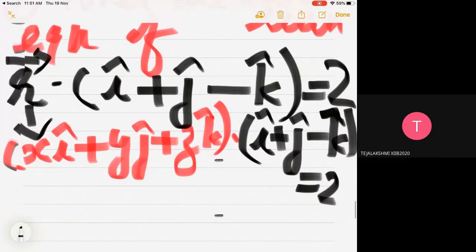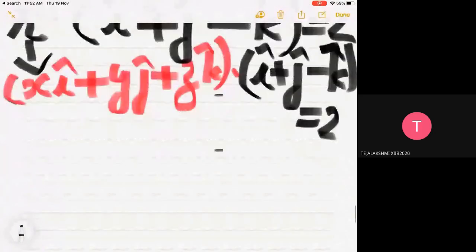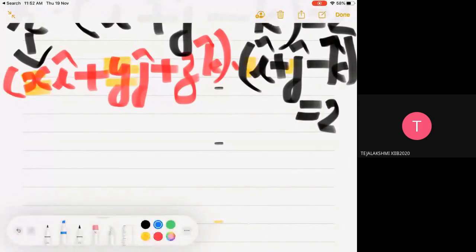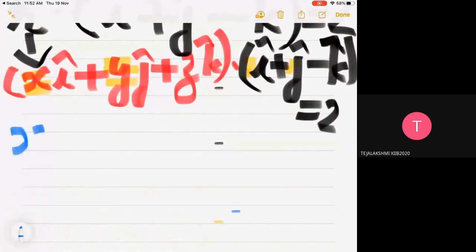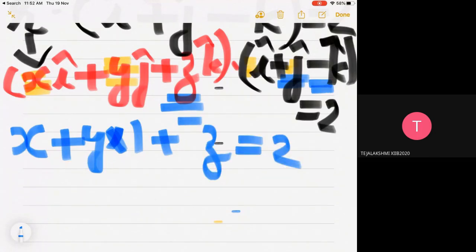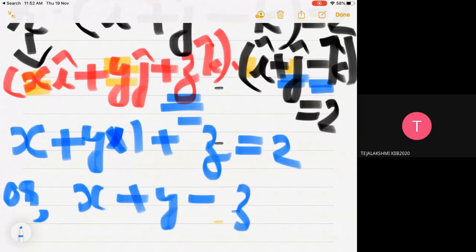While you take the dot product, you know the rule: a1 a2 plus b1 b2 plus c1 c2. When you apply that, you get x into 1, plus y into 1, plus z into the coefficient of k here, which is minus 1, equal to 2. So your answer is x plus y minus z equal to 2.